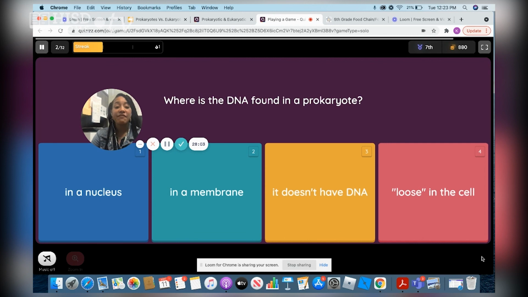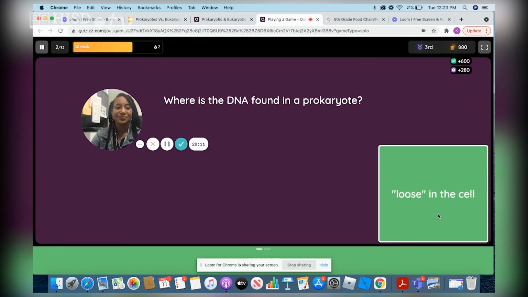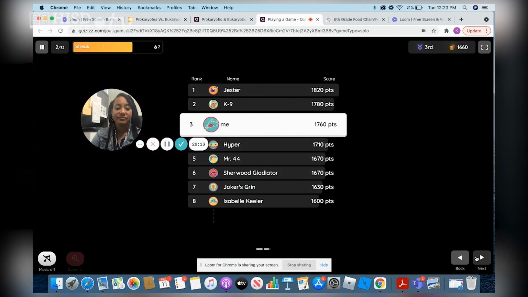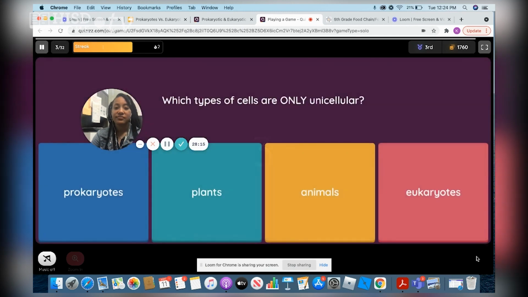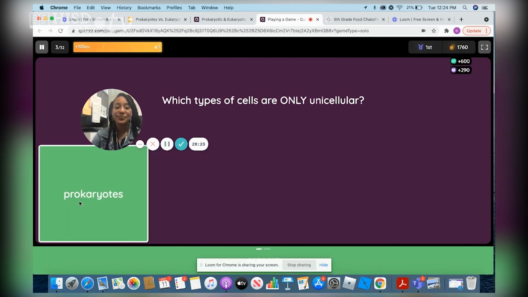Where is DNA found in a prokaryotic cell? Right, DNA in a prokaryotic cell is loose. It's just hanging out. Which types of cells are only unicellular? Right, again, the type of cell that's mostly unicellular is a prokaryotic cell.